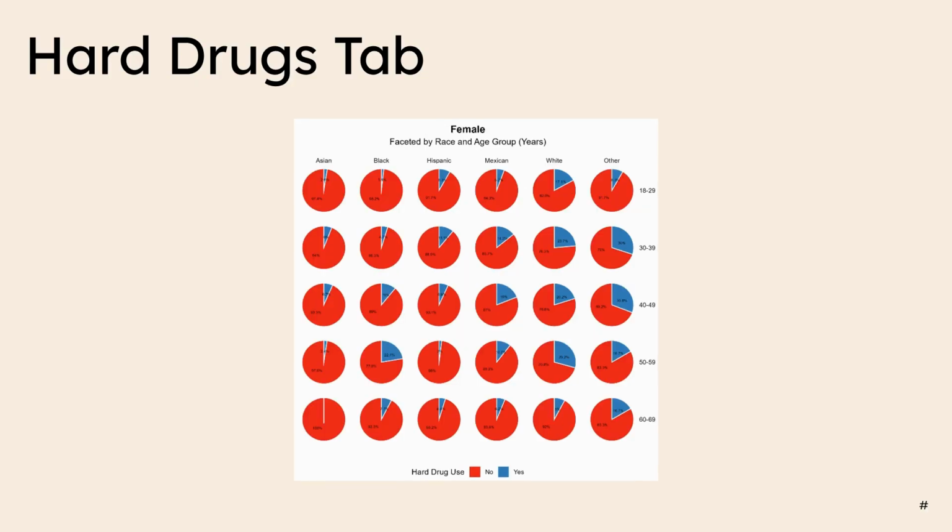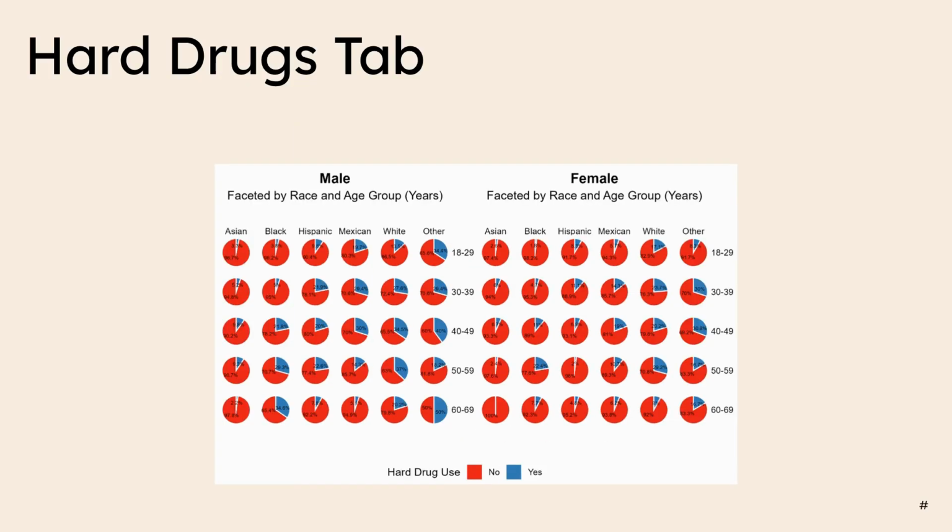Building on that example, the Shiny app allows the user to select any combination of races and age groups available in the NHANES raw dataset and will display pie charts for all combinations side by side. Here, the previous example is expanded to show pie charts for all combinations of race and age groups for participants who are female. Then, the user can select to include all combinations of gender. This will result in pie charts showing the proportion of participants who have used hard drugs for all combinations of gender, race, and age group, as shown here. Of course, the previous examples have pie chart plots for if the user selected only male participants.